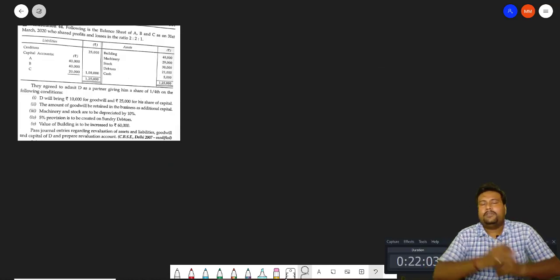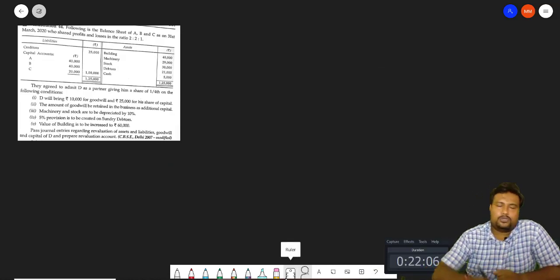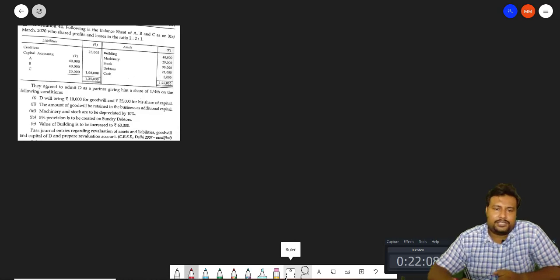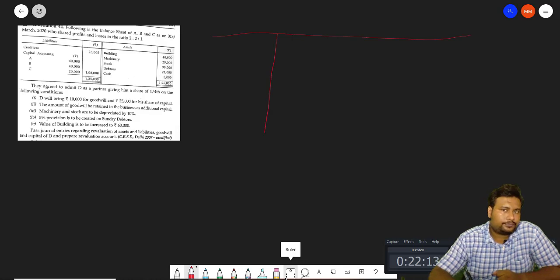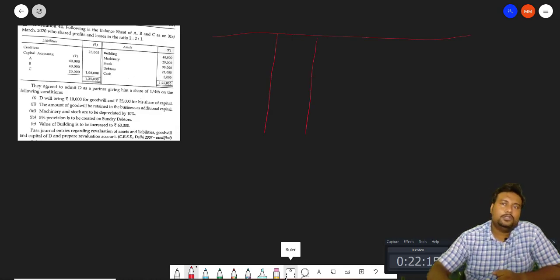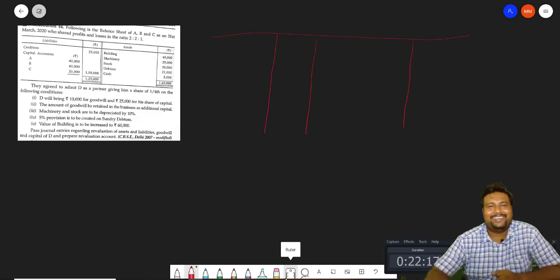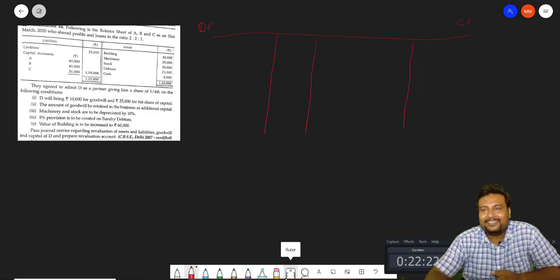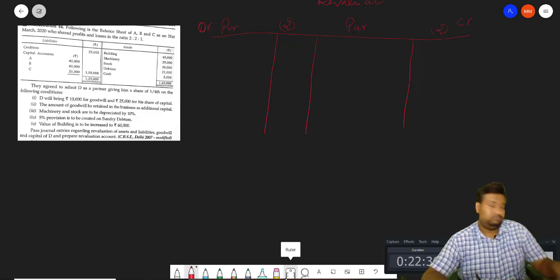Now we will open the revaluation account for the same. So let's start without any delay. Open the revaluation account. Sorry for the not straight line. Debit and credit. Particular and amount, particular and amount. Revaluation account.